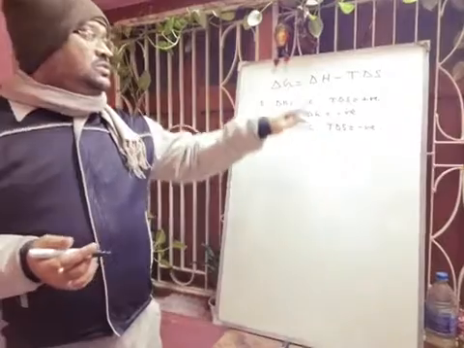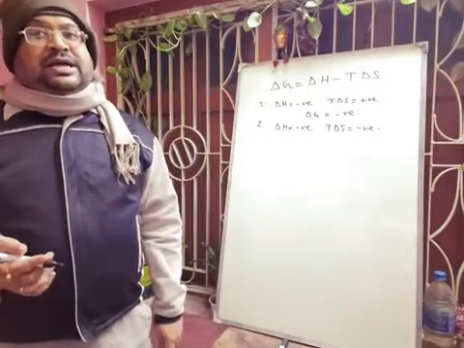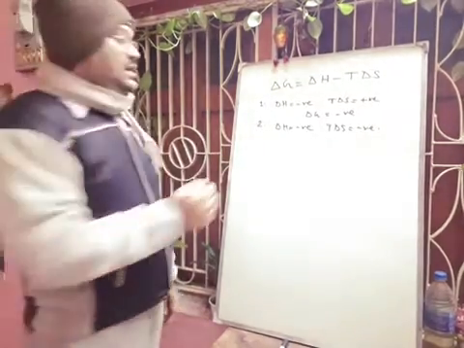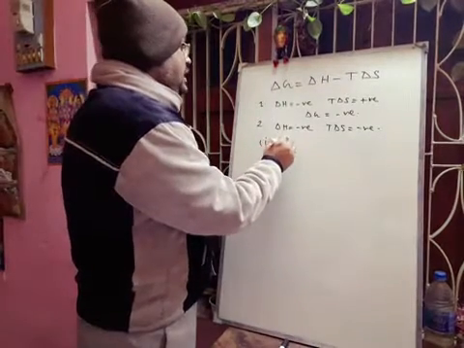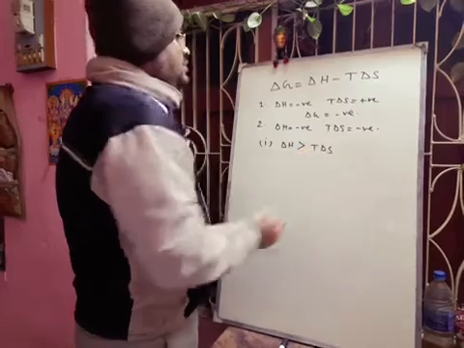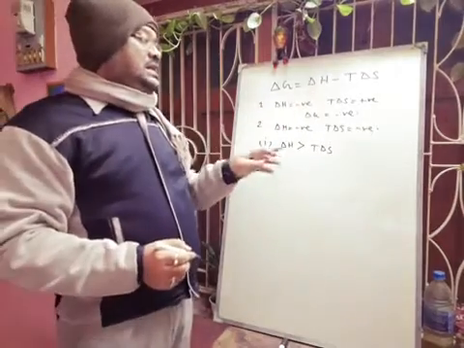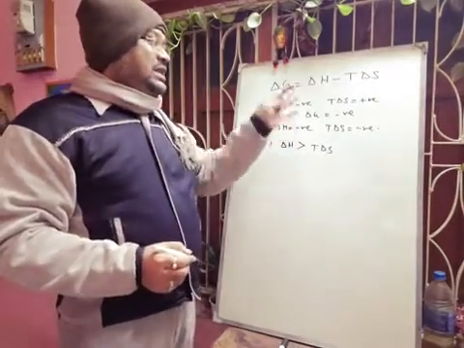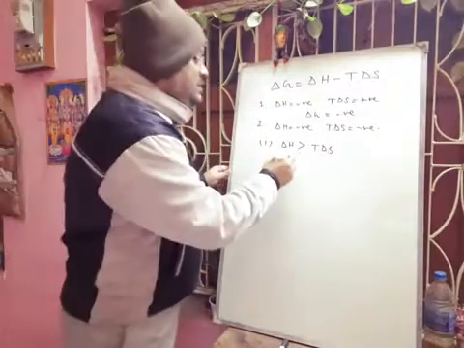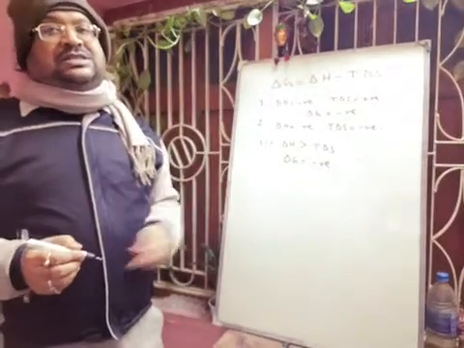If the delta H value is greater than the T delta S value, then what will happen? Delta G will be negative. So first case: delta H value is greater than T delta S. As T delta S is negative, the negative becomes positive, and since delta H is greater than T delta S, the negative value will be higher. So definitely here the delta G value will be negative. As delta G is negative, the process is spontaneous.